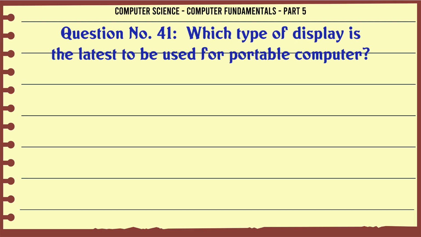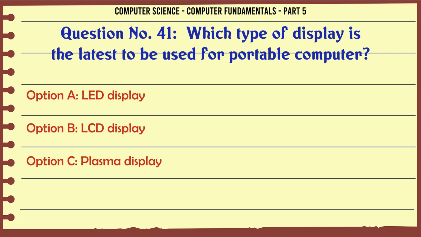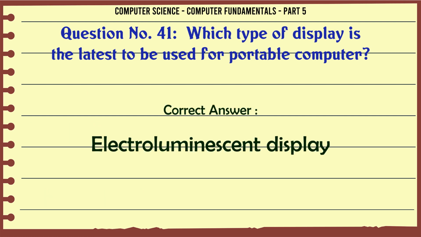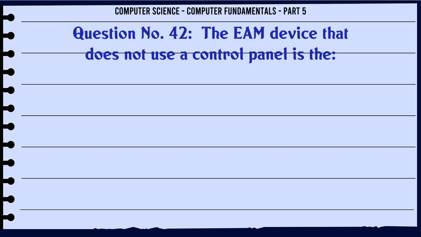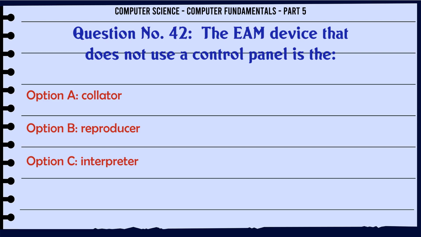Which type of display is the latest to be used for portable computers? A. LED display, B. LCD display, C. Plasma display, D. Electroluminescent display. The correct answer is electroluminescent display. The EM device that does not use a control panel is the A. Collator, B. Reproducer, C. Interpreter, D. Sorter.